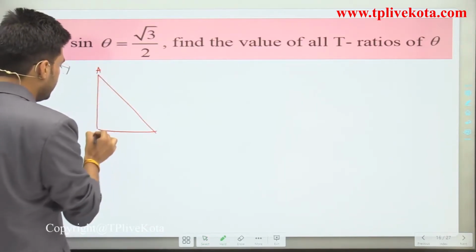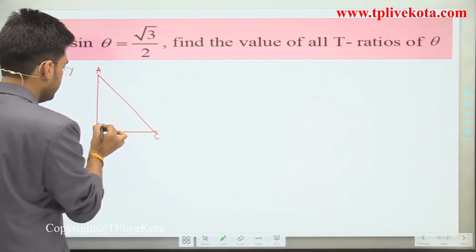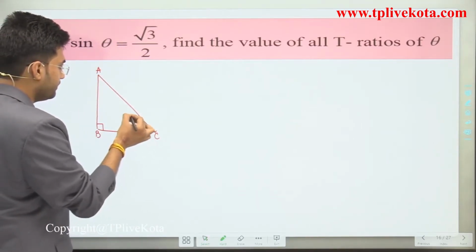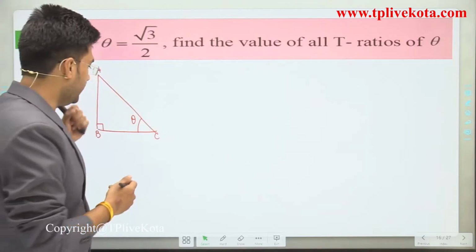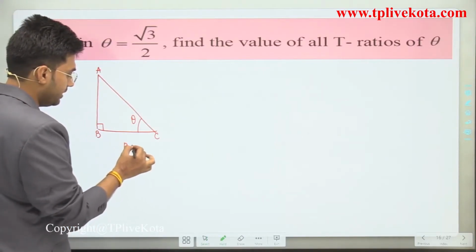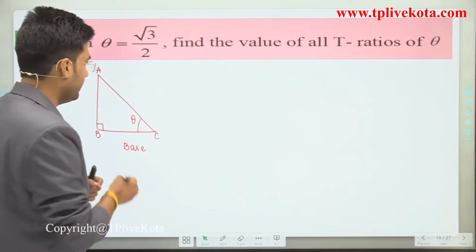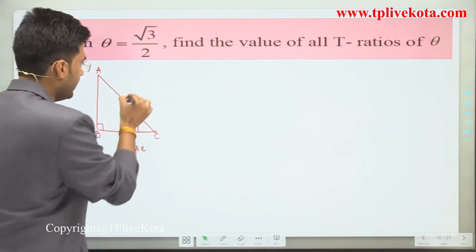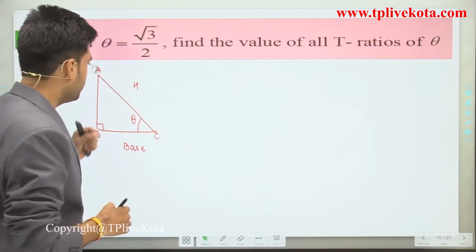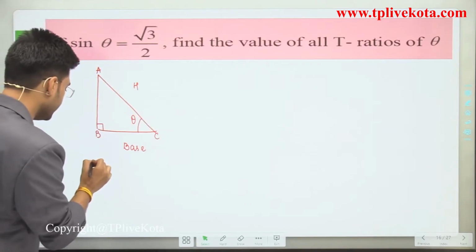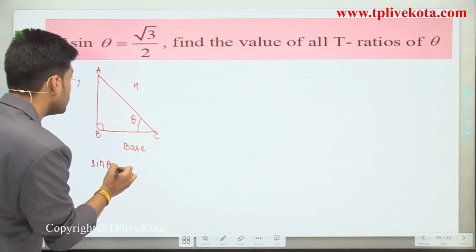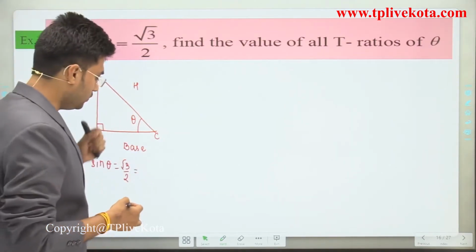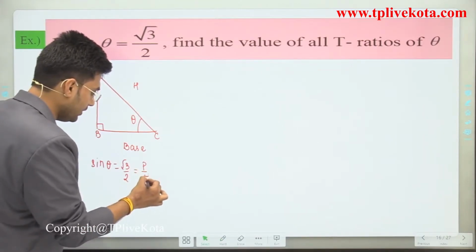Let this be right angle triangle ABC, with angle B as 90 degrees, and let this angle be theta. The side adjacent to this angle is the base, and this is the perpendicular. And the side opposite to 90 degrees is always the hypotenuse. Now it is given that sin theta is root 3 by 2, and generally sin theta is perpendicular divided by hypotenuse.